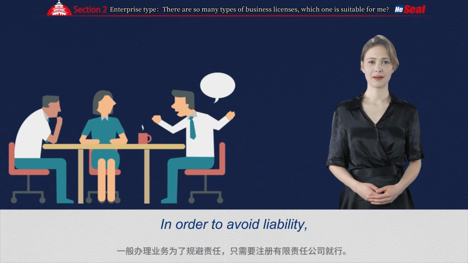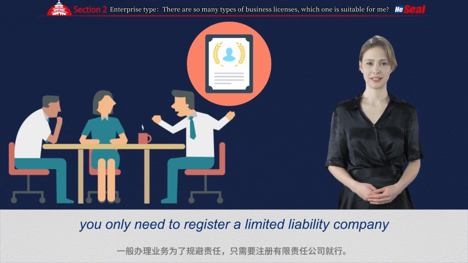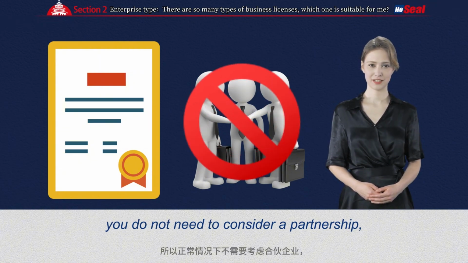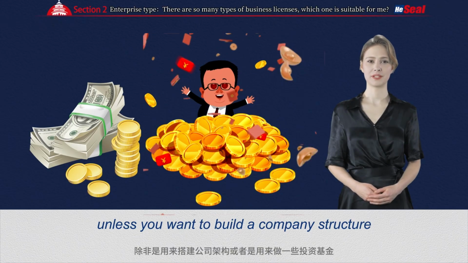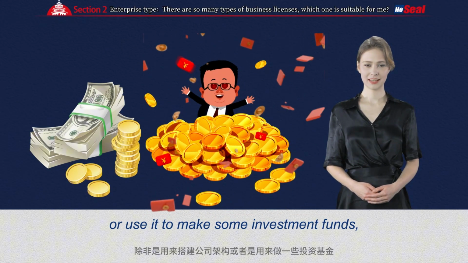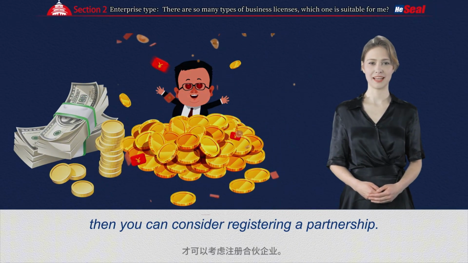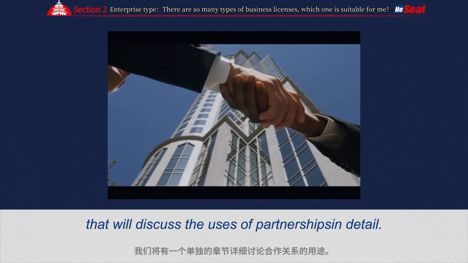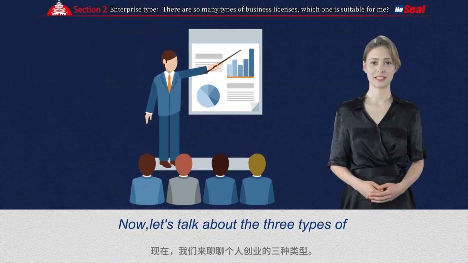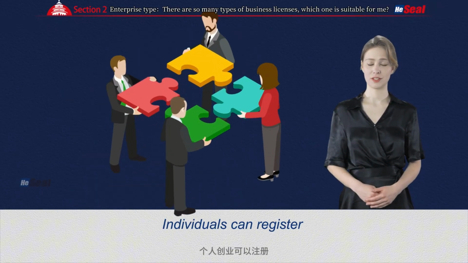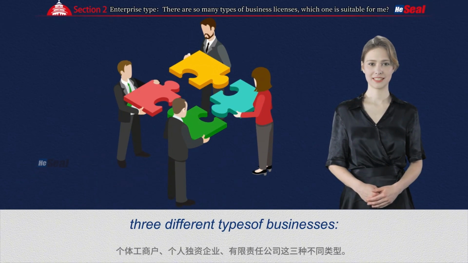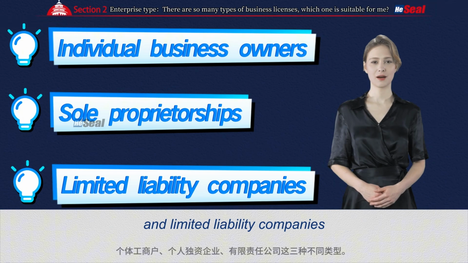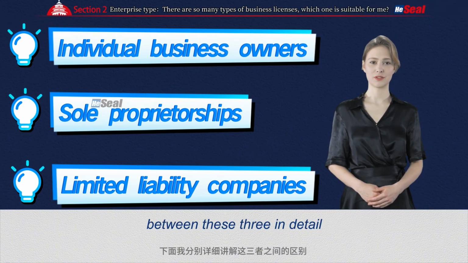In order to avoid liability, you only need to register a limited liability company. Therefore, under normal circumstances, you do not need to consider a partnership. Unless you want to build a company structure or use it to make some investment funds, then you can consider registering a partnership. In later courses, we will have a separate chapter that will discuss the uses of partnerships in detail. Now, let's talk about the three types of one-person entrepreneurship. Individuals can register three different types of businesses: individual business owners, sole proprietorships, and limited liability companies. Below, I will explain the differences between these three in detail.